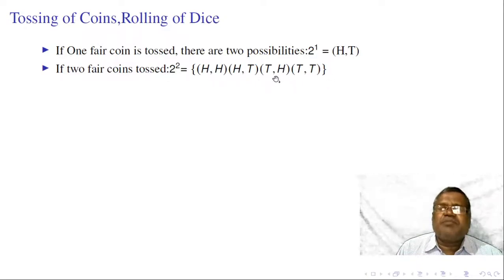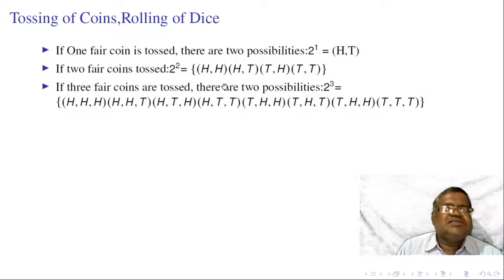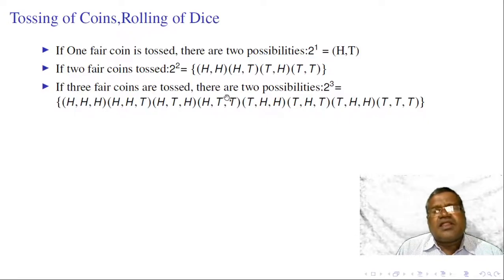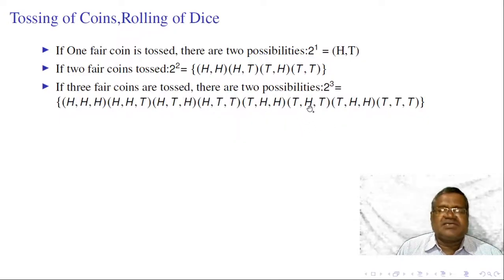Four possible samples are there in the experiment of tossing two coins. Similarly, if three fair coins are tossed, 2 power 3, there are 8 possible combinations of outcomes when 3 coins are tossed.